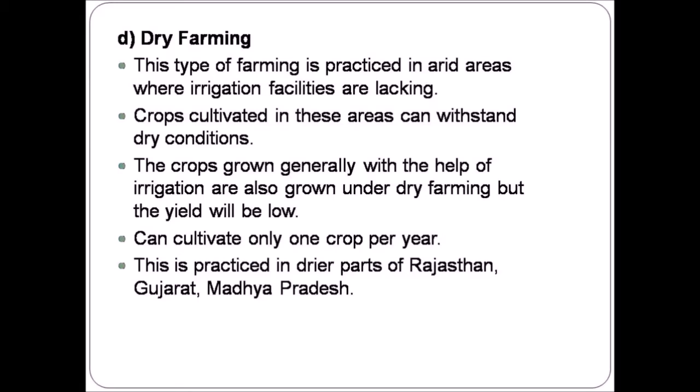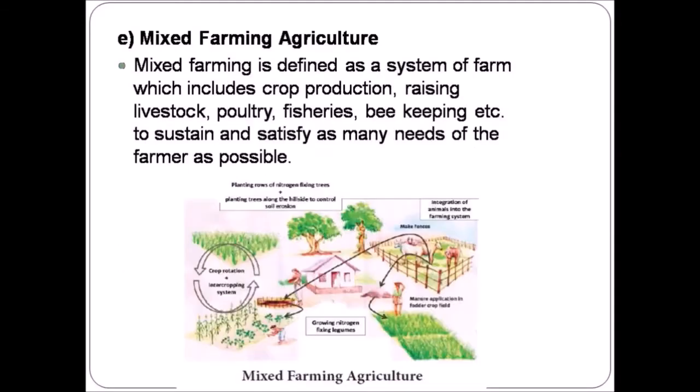Most of the areas under dry cultivation can cultivate only one crop per year. This type of farming is practiced in the drier parts of Rajasthan, Gujarat, Madhya Pradesh, etc.